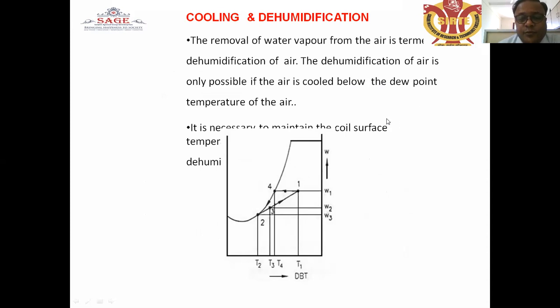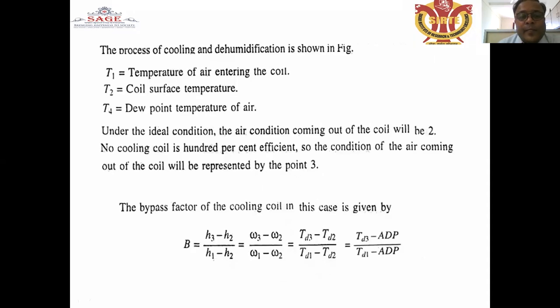It is necessary to maintain the coil temperature below that of the atmospheric air. The process of cooling and dehumidification is shown in the figure. T1 is the temperature of air entering the coil, T2 is the coil surface temperature, and T4 is the dew point temperature of air.